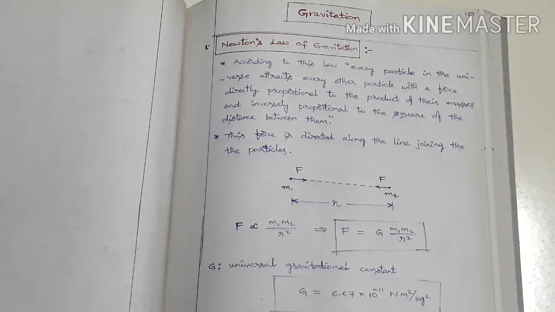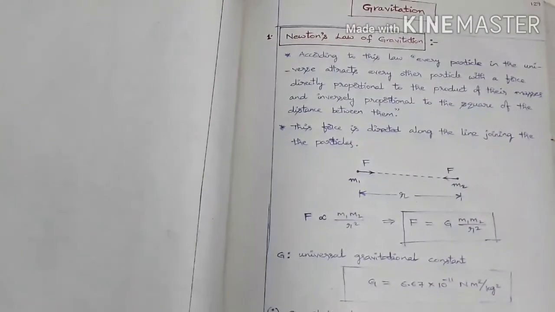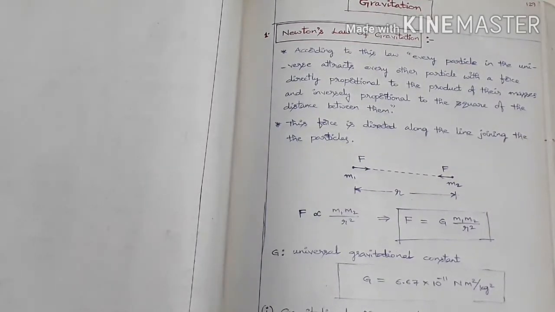Our next topic is gravitation. So this is the theory part. From the NEET point of view, two bits are damn sure from gravitation. And one more point about gravitation.